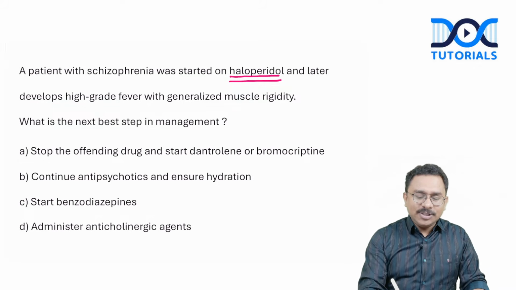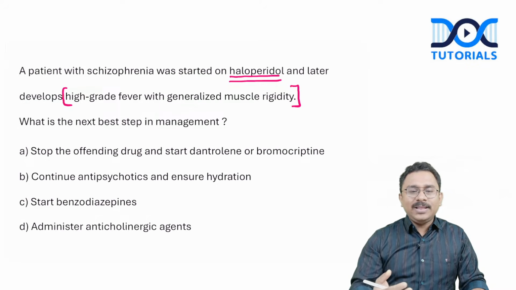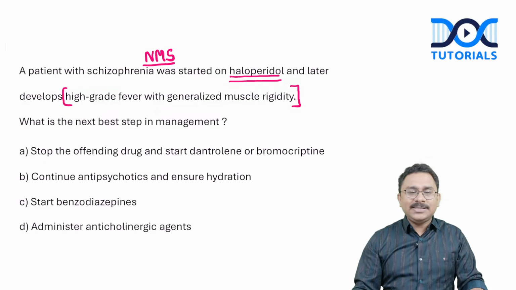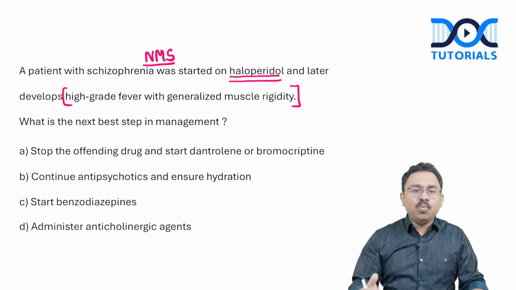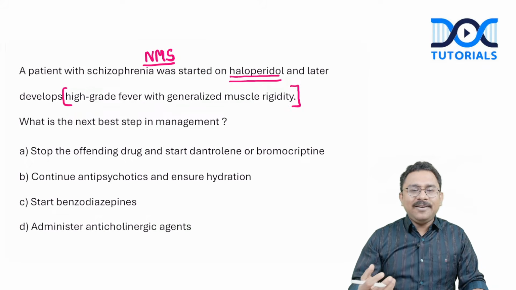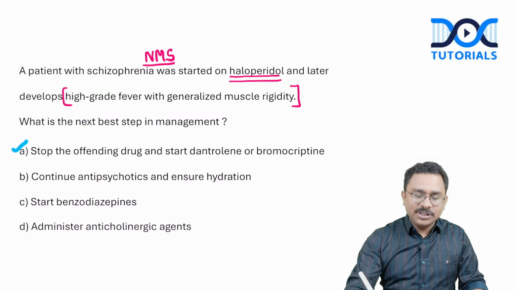So in the context of such a drug administration, when a patient develops fever with generalized muscle rigidity, the first differential diagnosis in your mind has to be neuroleptic malignant syndrome. And when it comes to the management of neuroleptic malignant syndrome, the first and foremost step would be to stop the drug, stop the offending antipsychotic drug, and then you will have to start a drug like dantrolene, or you can go for bromocriptine. So that would be the answer for this question.